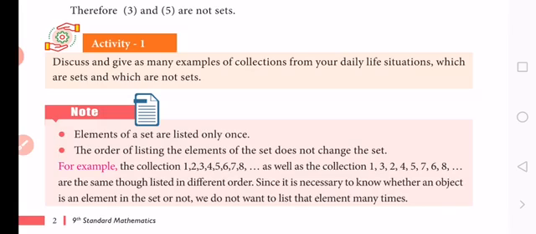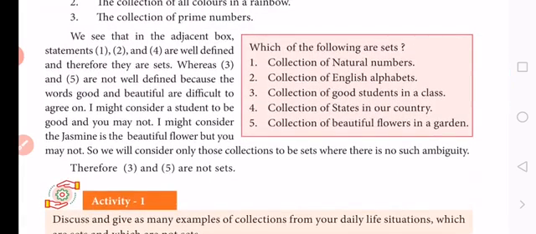So in a collection, if the objects are well defined, then it is a set. If it is not clear whether an object is an element of that group, then it is not a set.